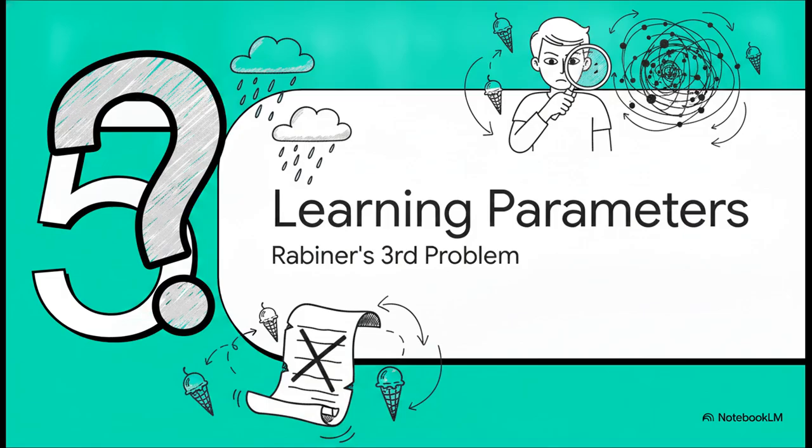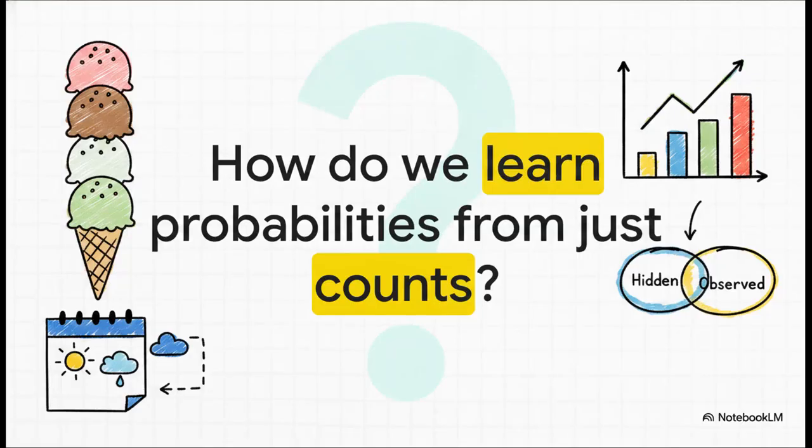Section 5. Learning the parameters. But hold on a second. Both the forward and Viterbi algorithms, they assume we already have a cheat sheet. They assume we already know the probabilities of the weather changing and the probabilities of Jason's ice cream habits. But what if we don't? That brings us to the final and honestly hardest quest, Rabiner's third problem, learning the parameters.